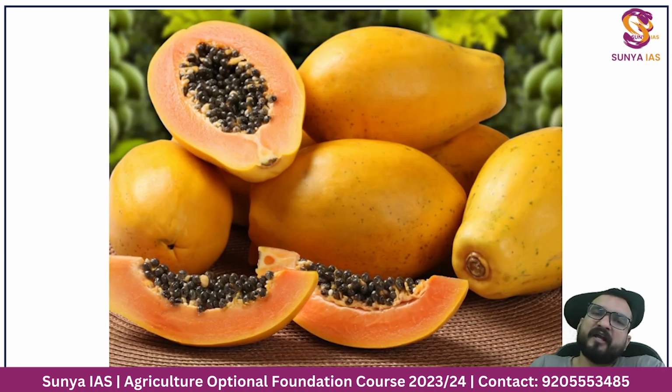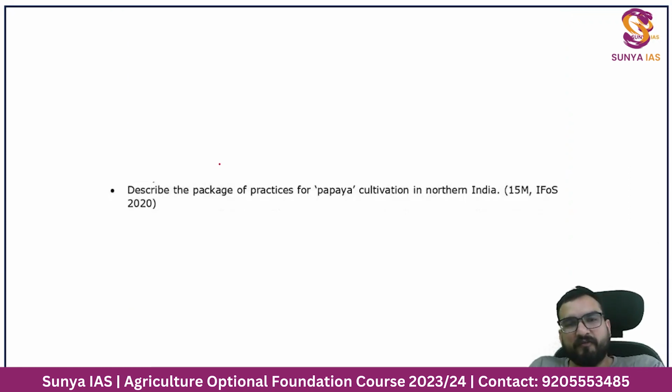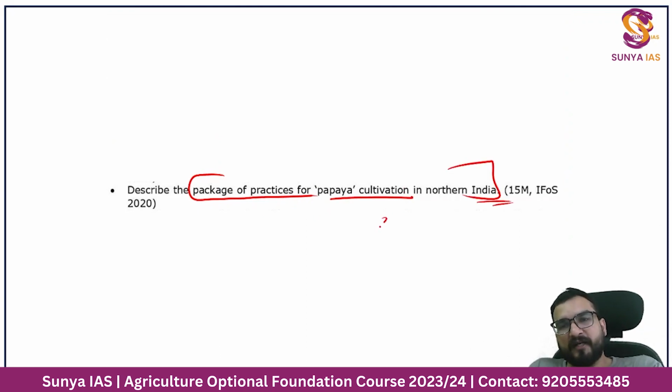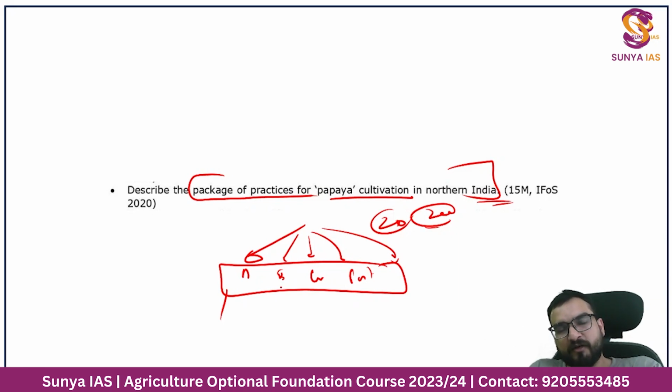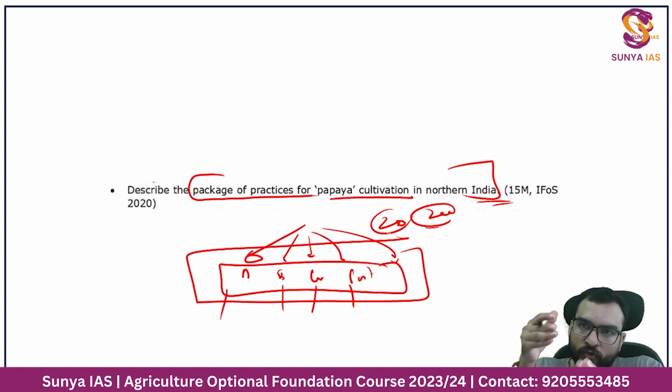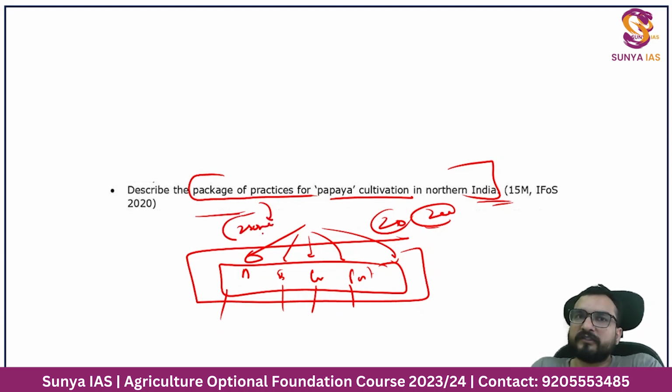So see this particular papaya video, try to pause the video and learn what all we have studied in this papaya cultivation, papaya package of practices. Let me show you the question which has come. See guys, straightforwardly they have asked the package of practices of papaya cultivation in northern India. Now it means a 15 mark question, 250 or 200 words you have to write. That means botanical description, soil and climate, cultural practices, pest management, all this should contain around 20-30 words each. So don't go into the depth of every detail, but try to have wide knowledge so that you can write it in 250 words ultimately.